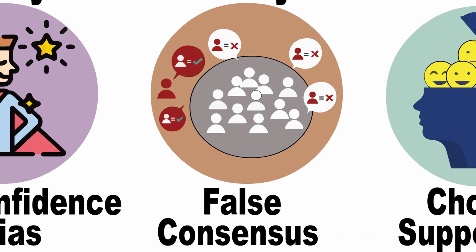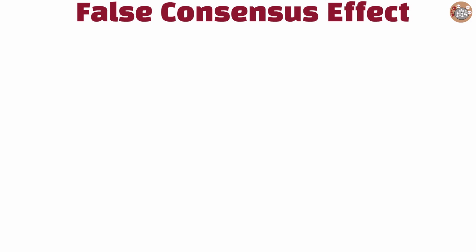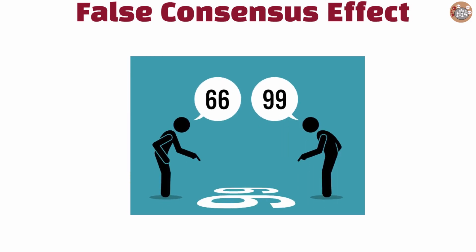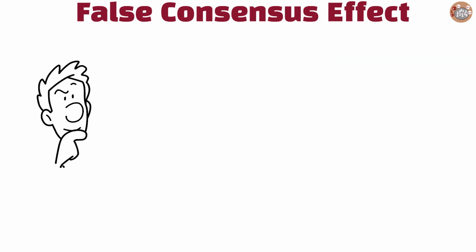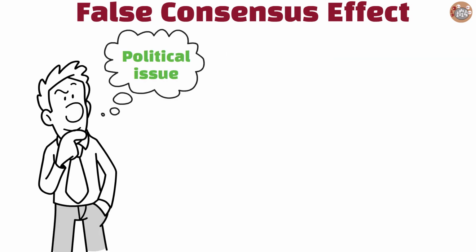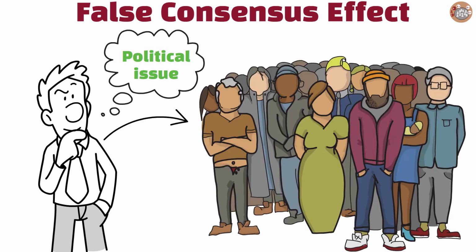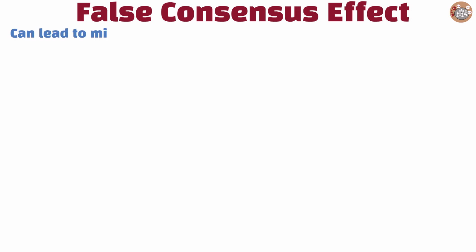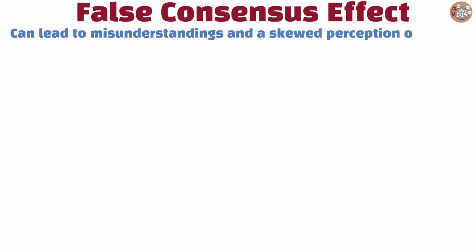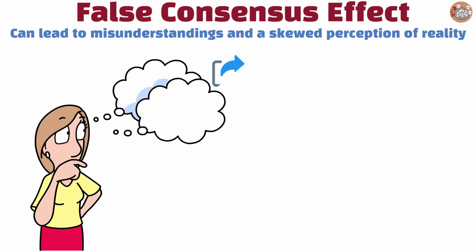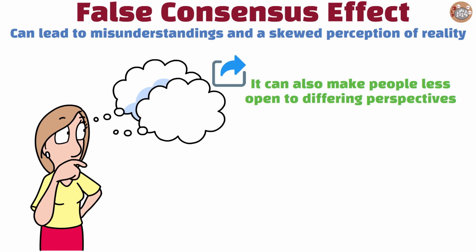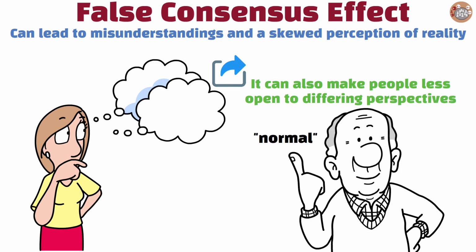False consensus effect. The false consensus effect is the tendency to overestimate how much others agree with our opinions, beliefs, or behaviors. For example, if you have a strong opinion on a political issue, you might assume that most people feel the same way, even though public opinion might be more divided. This bias can lead to misunderstandings and a skewed perception of reality, as individuals believe their views are more widely shared than they actually are. It can also make people less open to differing perspectives, as they assume their position is the normal one.